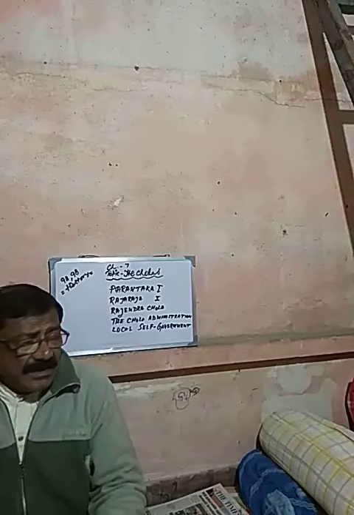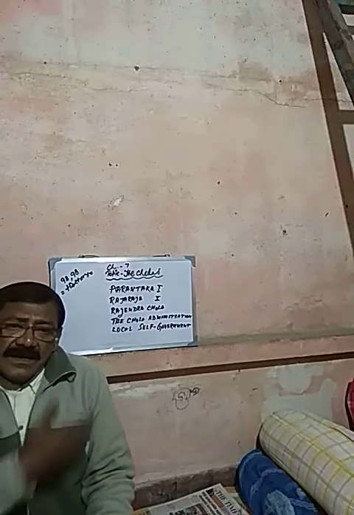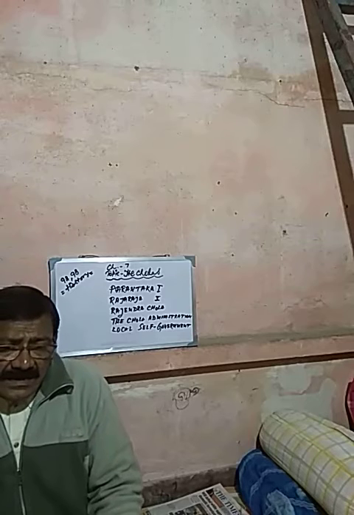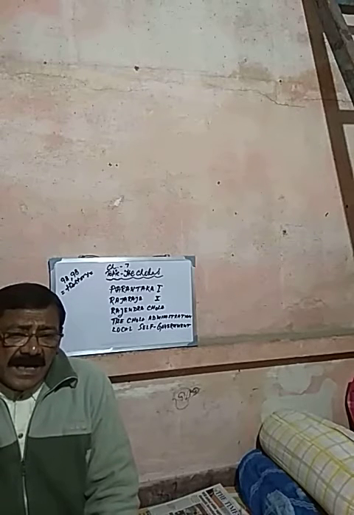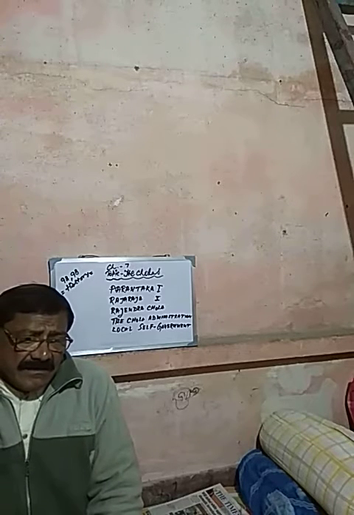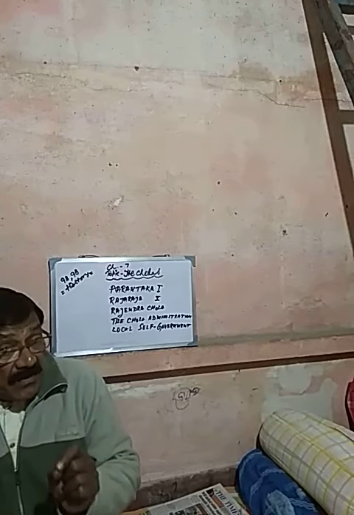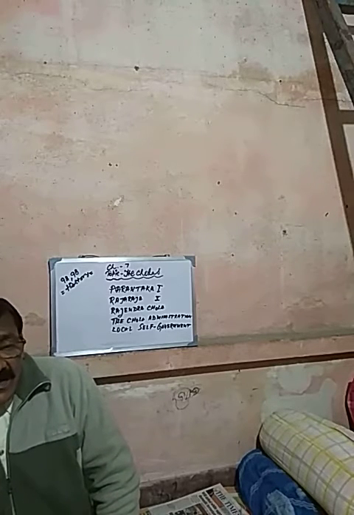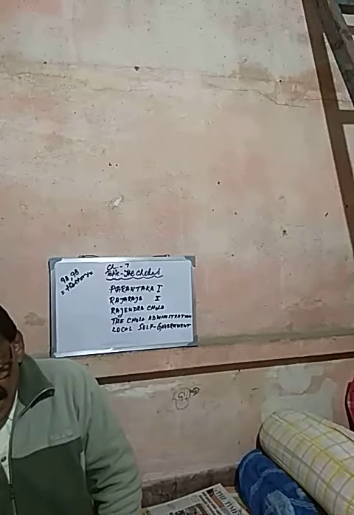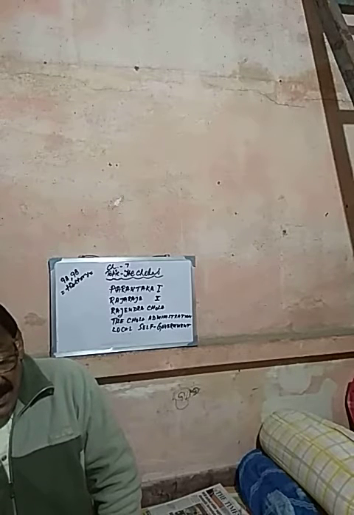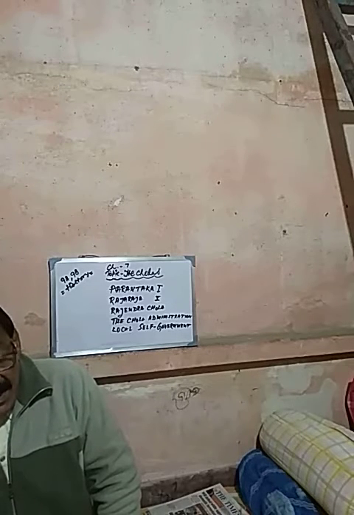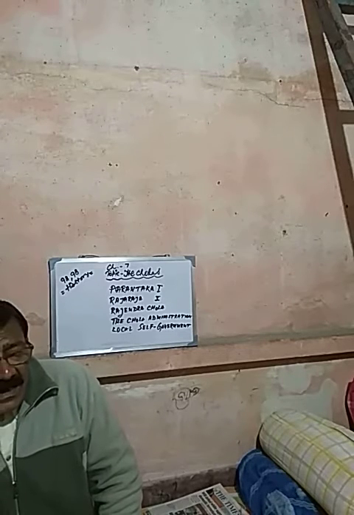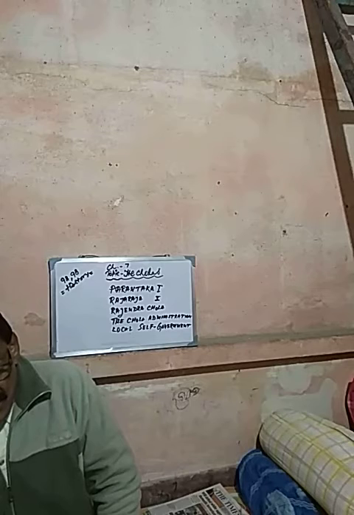Now, Rajaraja 1. Rajaraja 1 was the son of Parantaka 1. Rajaraja 1 is considered the real founder ruler of the Chola dynasty. Why? Because he extended a vast empire. Rajaraja 1 became the king in the year 985 CE, but he annexed so many territories, and then he made a vast empire under the Chola rule.